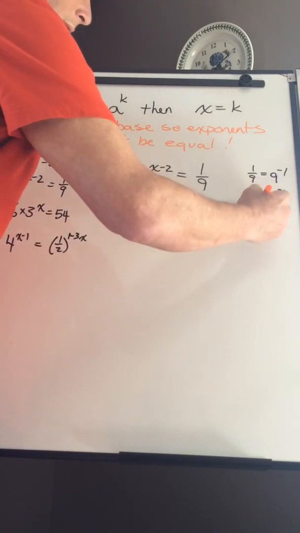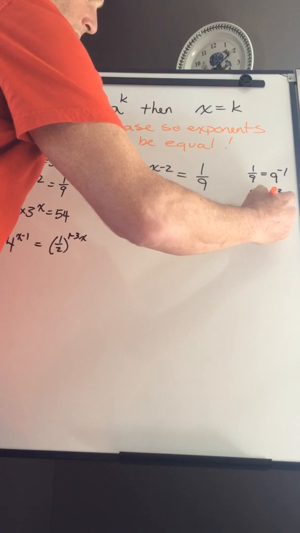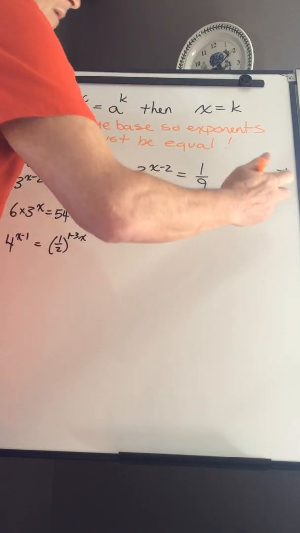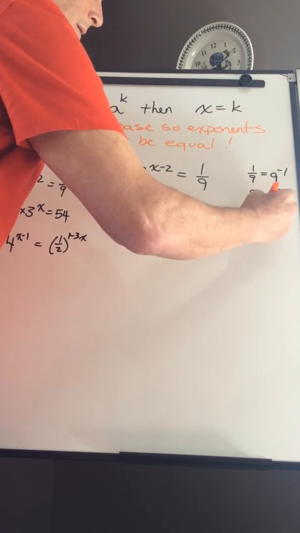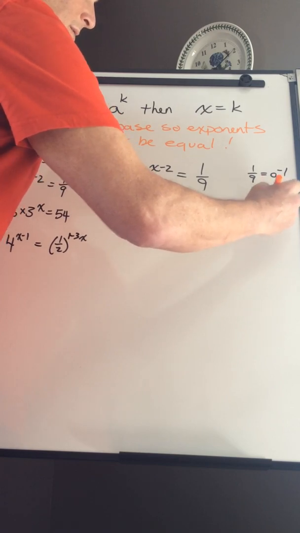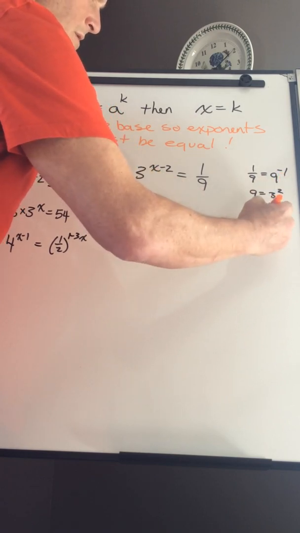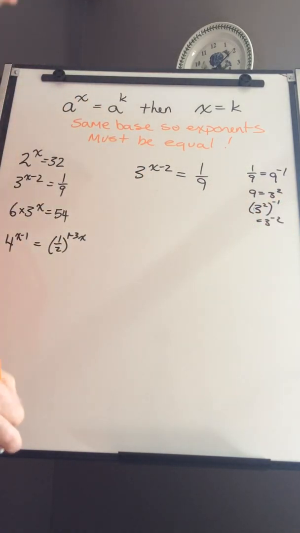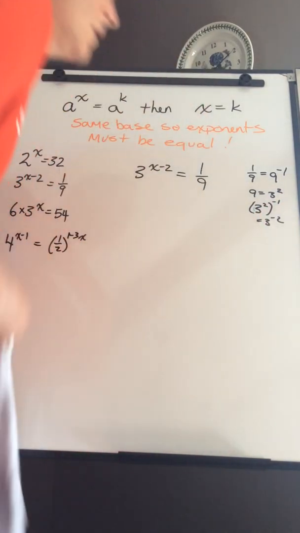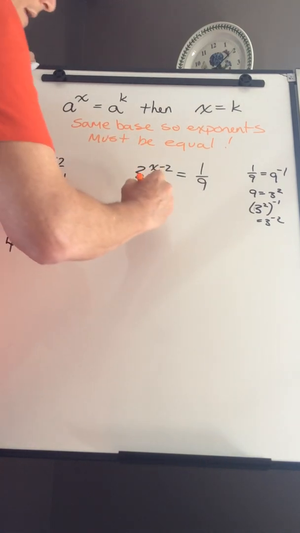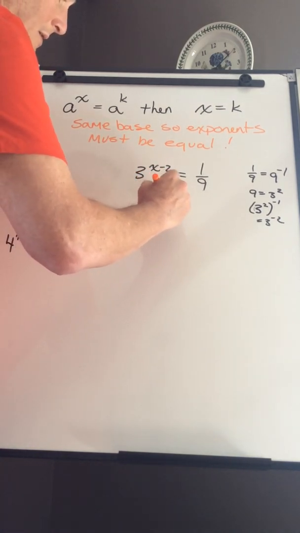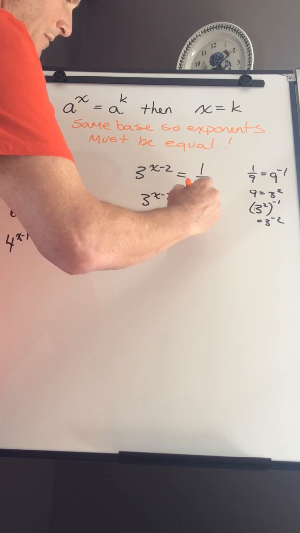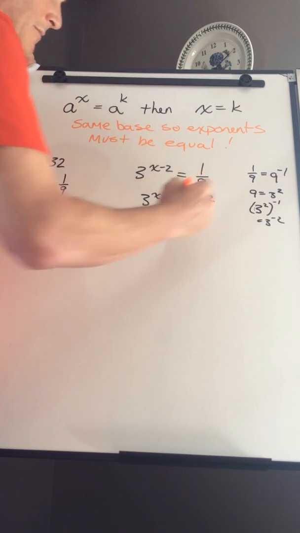So that means I have 3 squared to the negative 1, which is going to be 3 to the negative 2. Drop my eraser here. So what does that mean? That means I then have 3 to the power x minus 2 equals 3 to the negative 2.